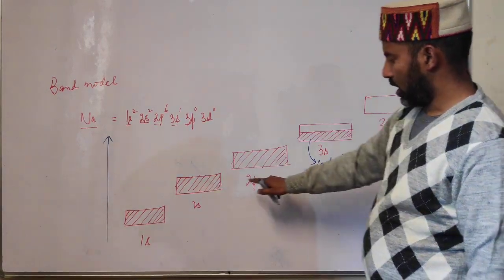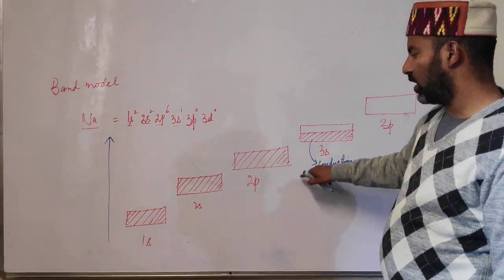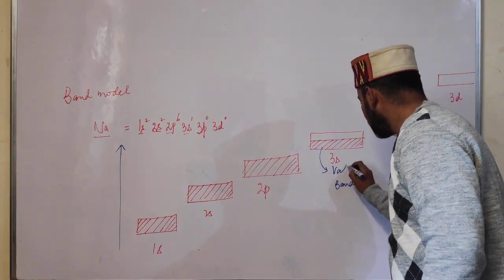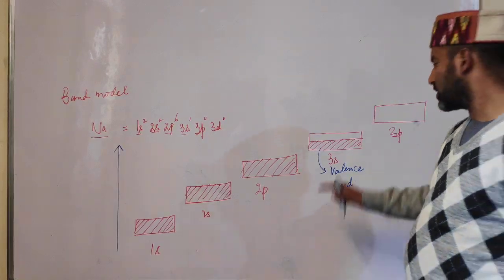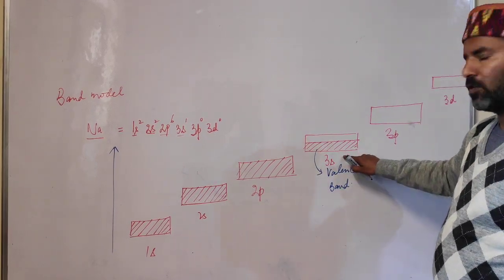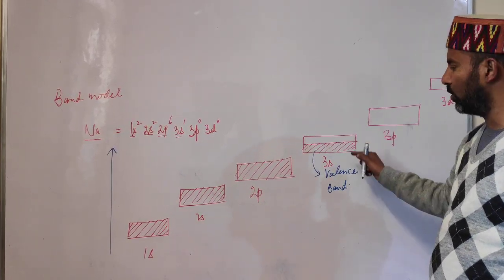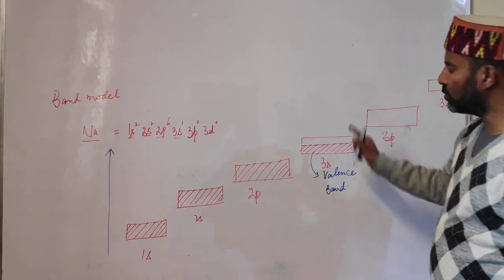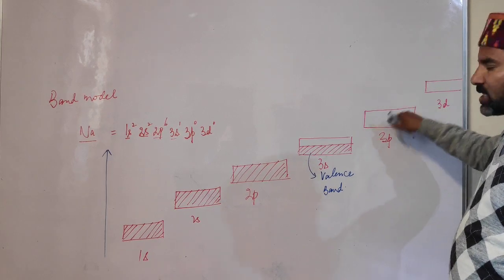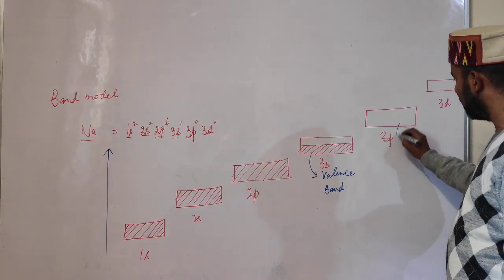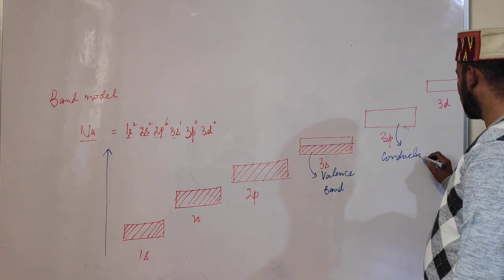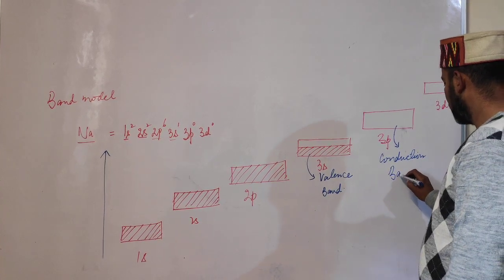Among the filled bands or partially filled bands, the one with the highest energy is called the valence band. This is the valence band. So what is the valence band? The outermost filled band, which can be partially filled also, is called the valence band. Now we have some empty bands also, and among the empty bands, the one with the lowest energy is the 3p band. This empty band is called the conduction band.